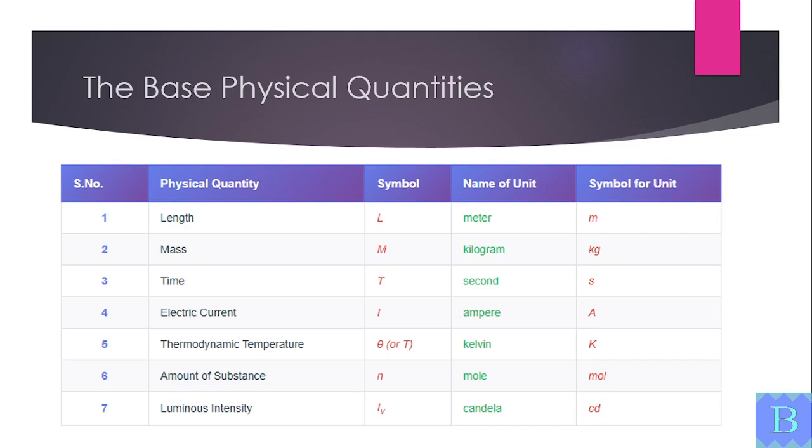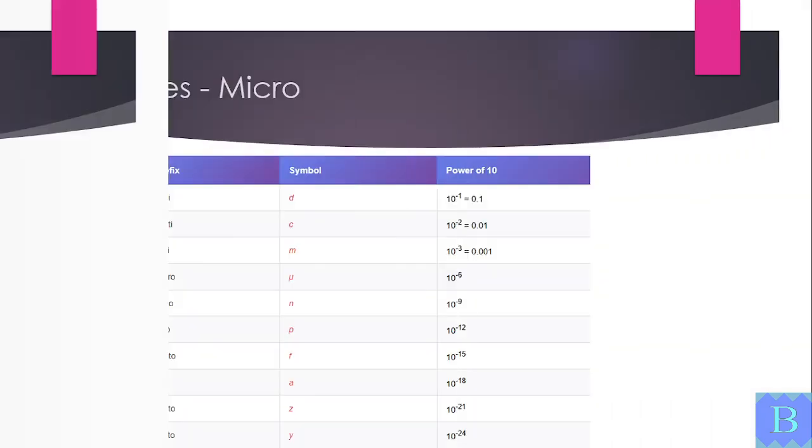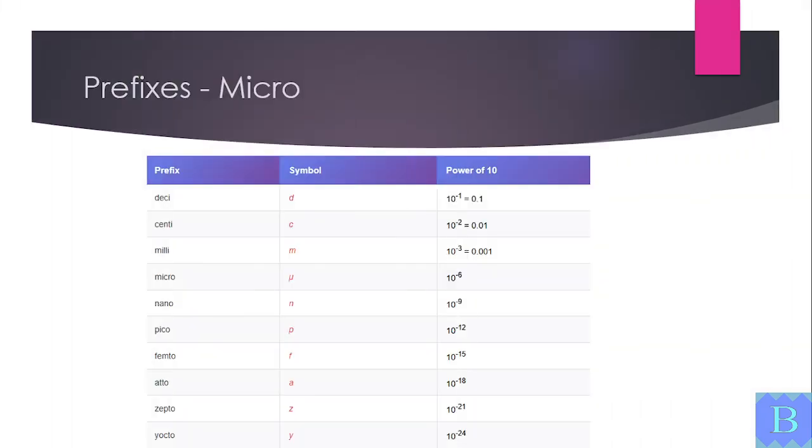We have already learned this SI system in our first chapter of physics, units and measurements. We also use prefixes to express very large or very small quantities. For example, kilo means thousand, mega means million, and giga means billion. On the smaller side, milli means 1,000th, micro means 1,000,000th, and nano means 1,000,000,000th. These are required for conversion of units and efficient expression of numerical values.